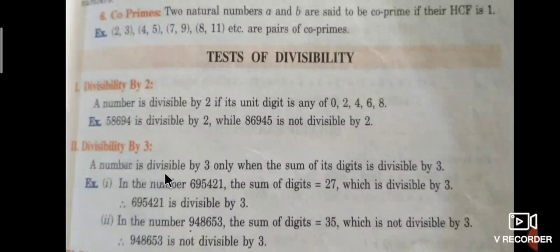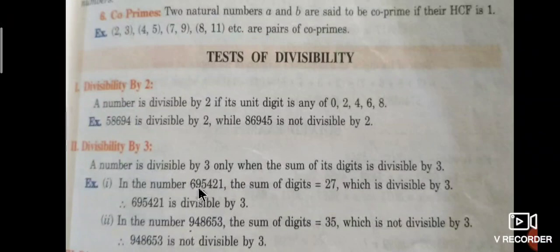Okay, 2 plus 1 is 3, 3 plus 4 is 7, 7 plus 5 is 12, 12 plus 9 is 21, 21 plus 6 is 27. This 27 is divisible by 3, therefore the given number is divisible by 3.